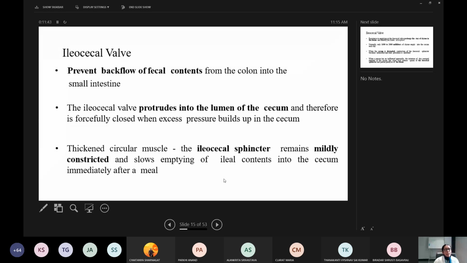The thickened circular muscle, the ileocecal sphincter, remains mildly constricted and slows emptying of ileal content into the cecum immediately after a meal. Immediately after a meal it should not go; it should remain for some time for proper digestion and absorption.